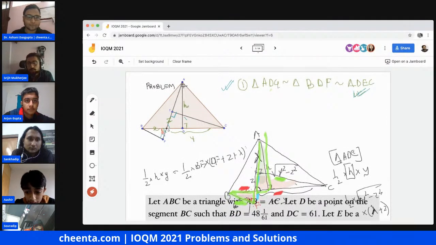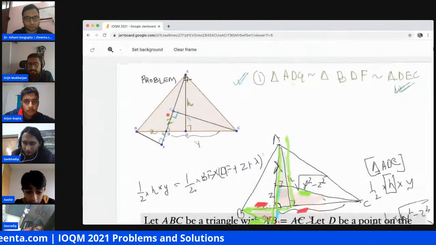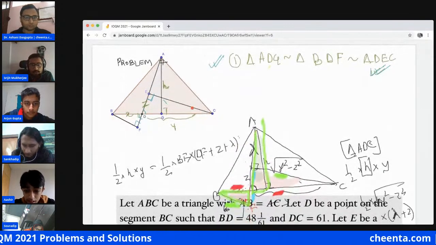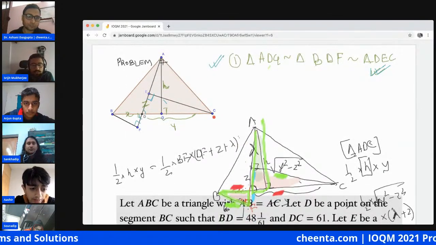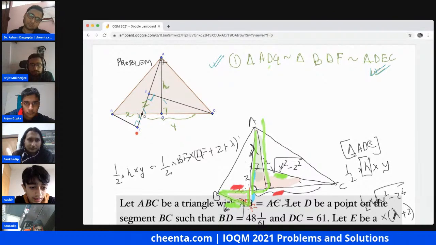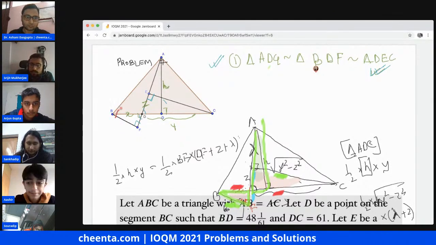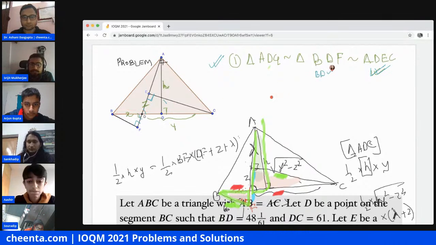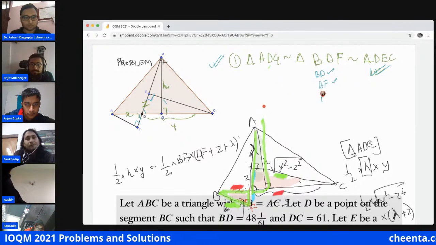So now the triangle DEC is entirely known in terms of y, z, and root over y square minus z square. So now we know one of the sides of BD. Therefore from that we can know BD, we know BF by similarity, and we know DF.